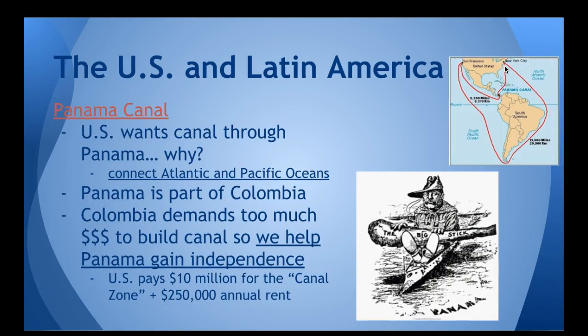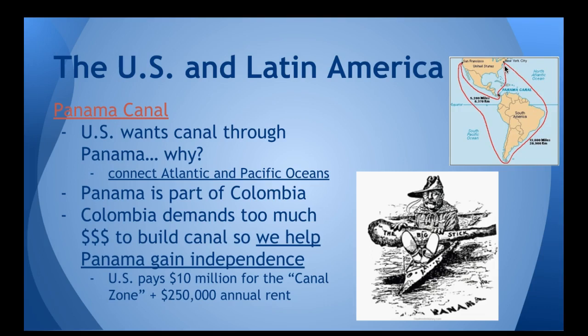So the big stick diplomacy helps us gain control of the Panama Canal, enables us to build the Panama Canal. If you are not aware, a canal is a man-made waterway, and the U.S. wanted to build one through Panama to connect the Atlantic and Pacific Oceans.